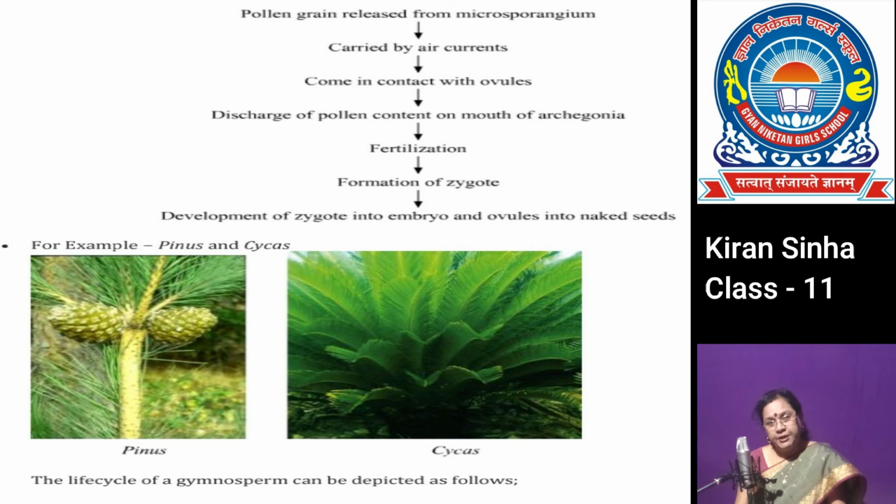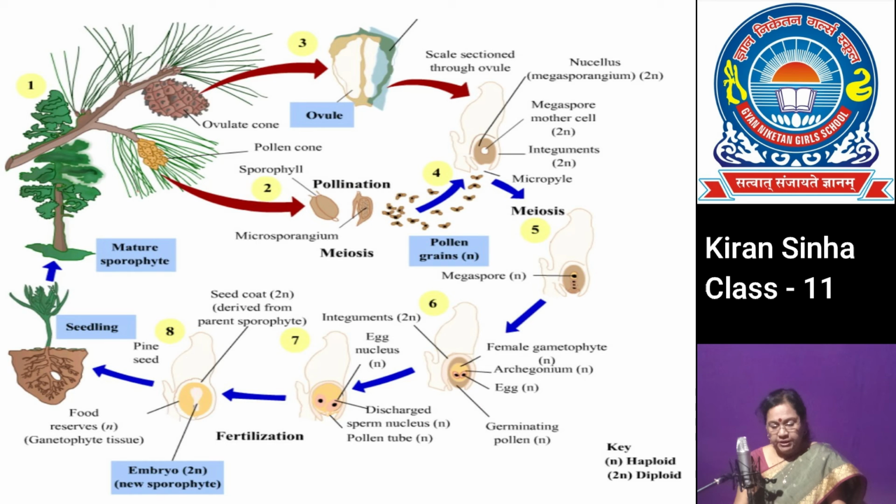Gymnosperms exhibit a diplontic life cycle and alternation of generation. The life cycle of a Pinus can be shown as follows. Pinus, which is the main plant body, is a sporophytic diploid. They form male and female cones.